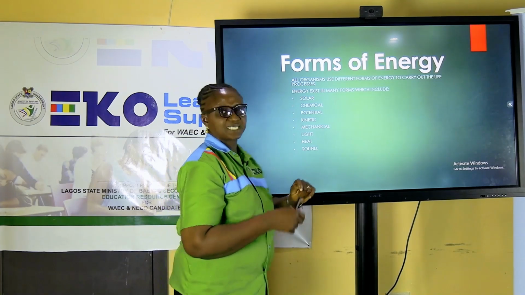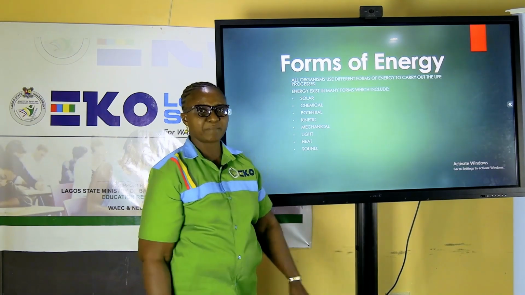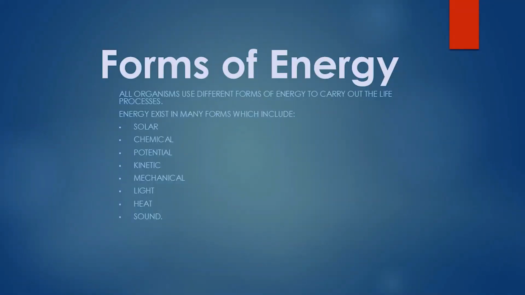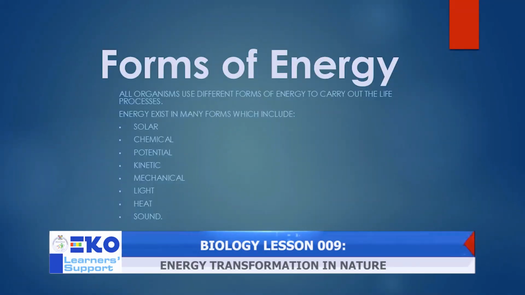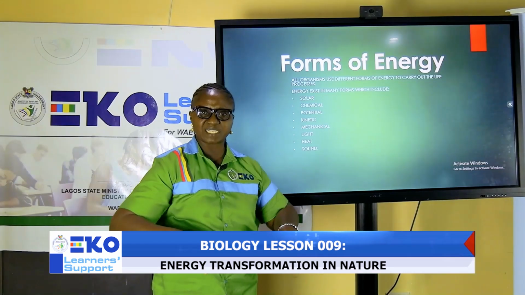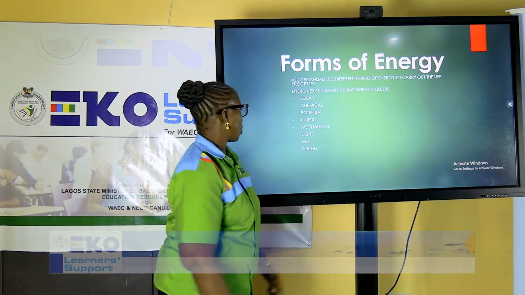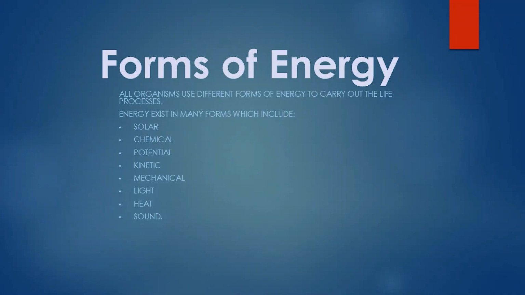So the food substance in plants as well as in animals, we refer to it as a form of energy known as chemical energy. From this chemical energy, it is further transformed into potential energy. This potential energy is resident in an individual. But when you are putting that energy to use, we call it kinetic energy.